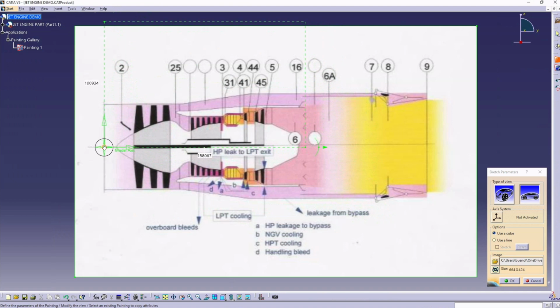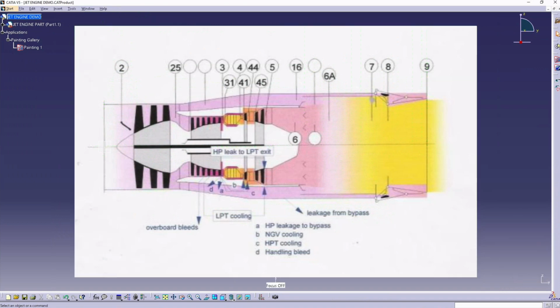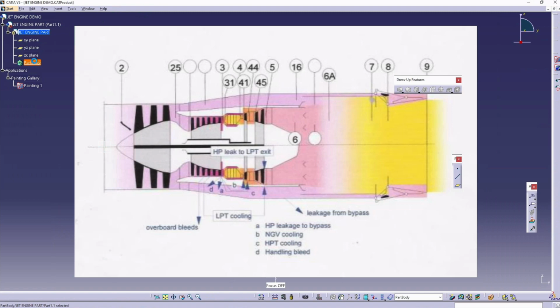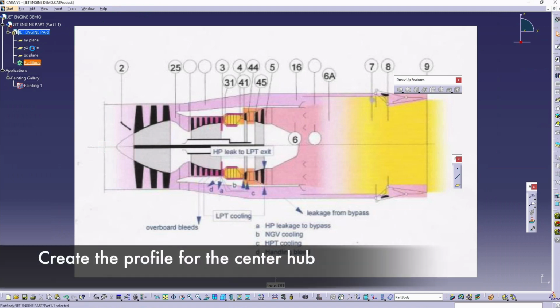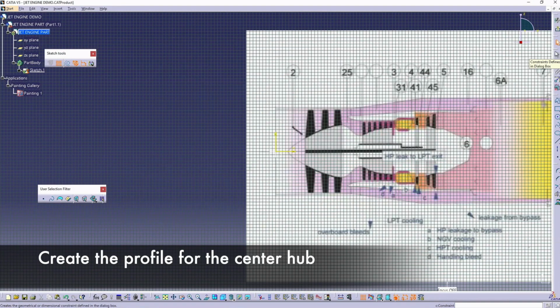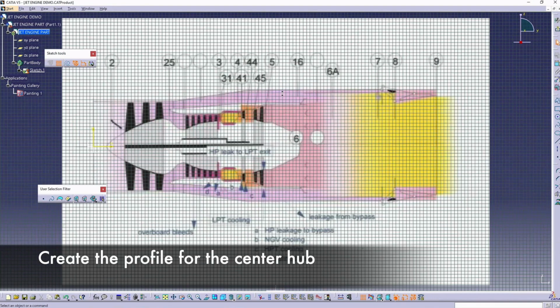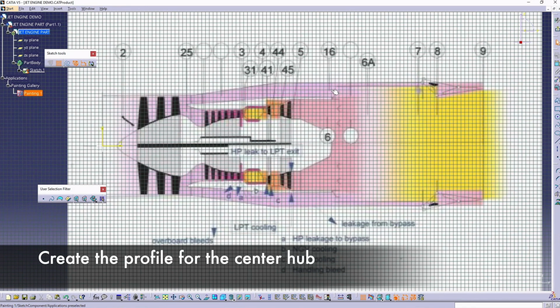We're going to set up our main axis at the start of the image, the tail at the exit number 9, and we set up the main dimension to be 10,000 millimeters. Now we are ready to edit the part itself. We switch over the part on the spec tree and we select Sketcher for this particular plane, and we are ready to create the initial profile.